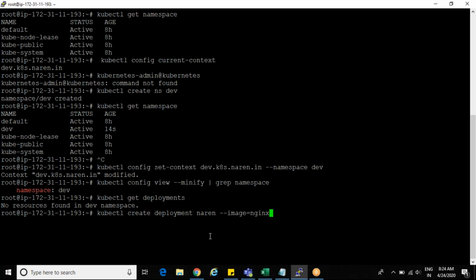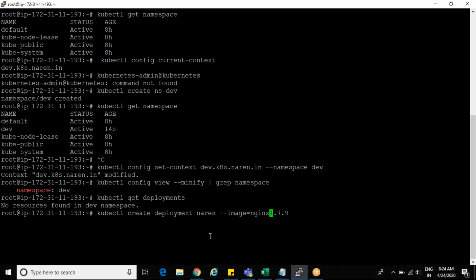I want to show one more thing also. Instead of directly giving the latest version, don't change it. Hyphen hyphen image equals to, I'll give you one version also: nginx colon 1.7.9.